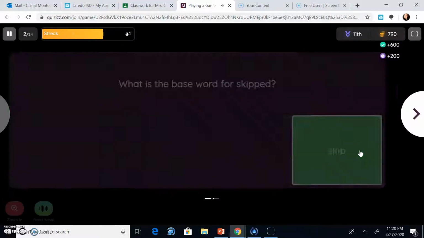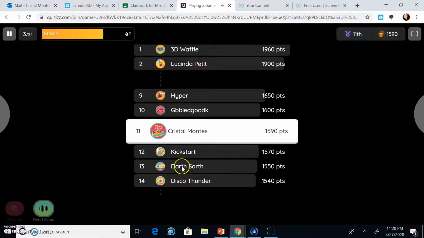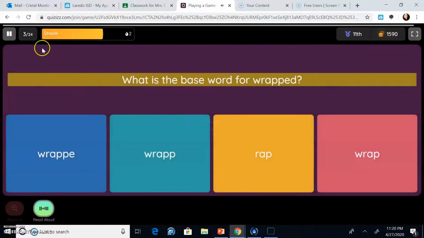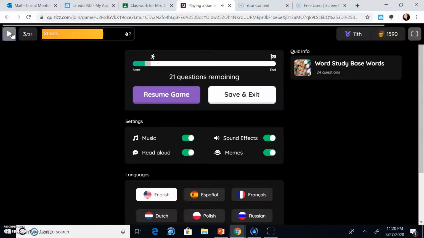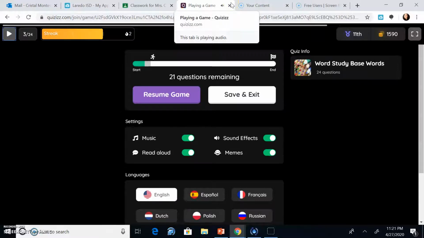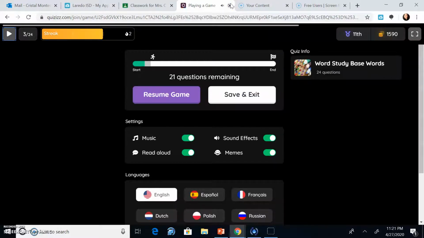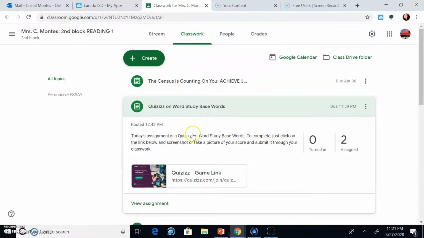So then you would continue. Once you finish all the questions, you go ahead and get your score, and then you take a picture of the score or you take a screenshot with your laptop, and then you're going to upload the score here on Google Classroom to the classwork.